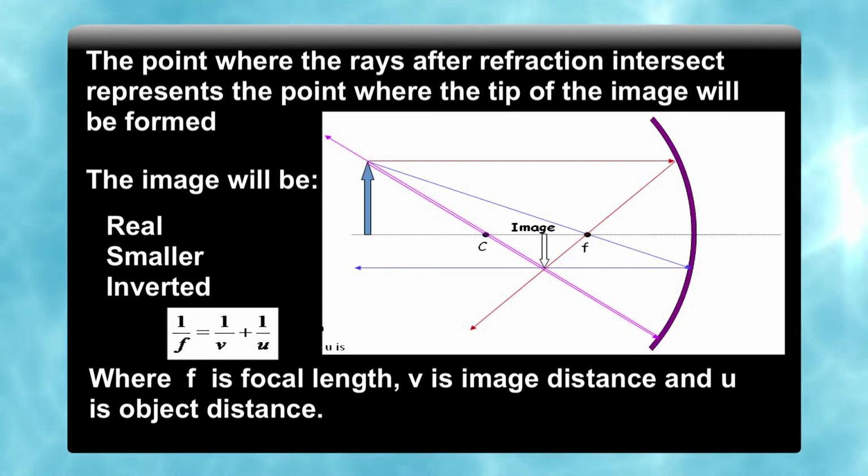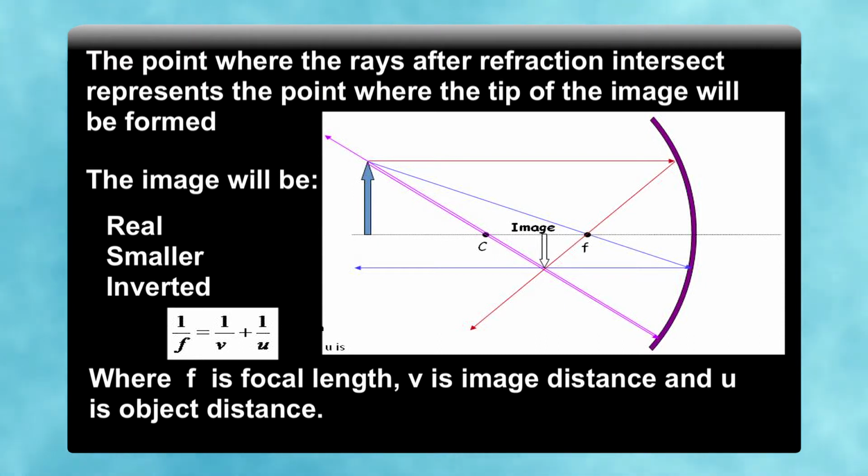When a light ray travels parallel to the principal axis, it passes through the focus. And when a light ray travels from the focus, after reflection from the mirror, it becomes parallel to the principal axis. These are the three rules for formation of images.